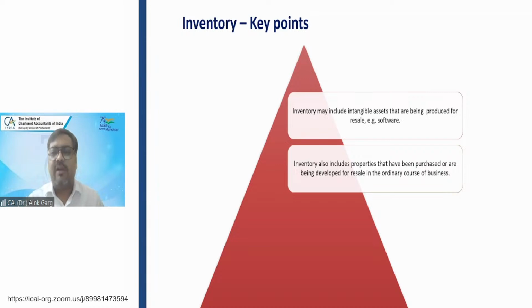And they have 2 more cars. So in total, they have 7 cars. 5 cars are available for sale. The 2 cars they are using for their own purposes, picking and dropping the customers, or for their company purposes. Their executives and employees are using those cars, right? The cost of this entire fleet of cars is 5 lakh rupees per unit. The NRV is 4 lakh rupees. So compute the closing value of the inventory as on 31st March 2024.